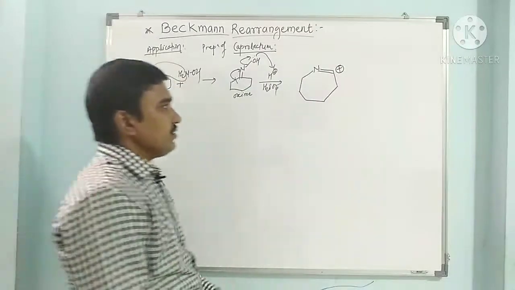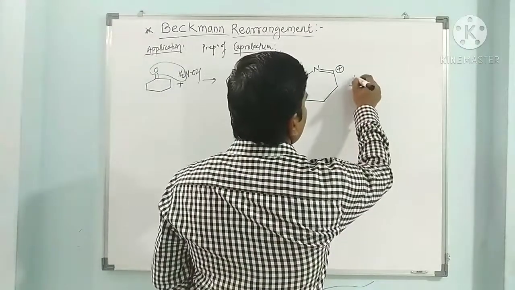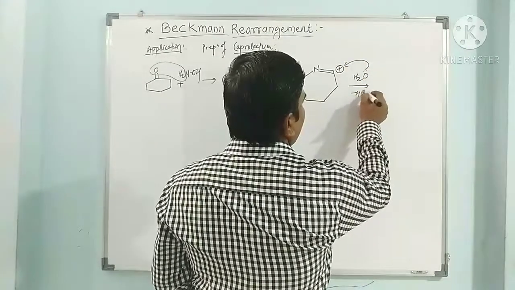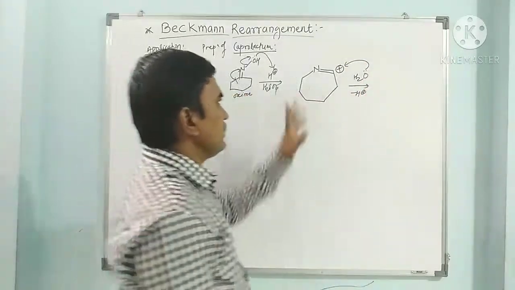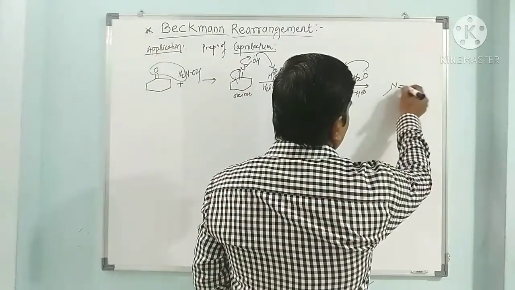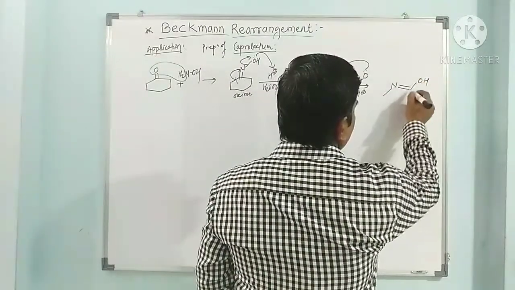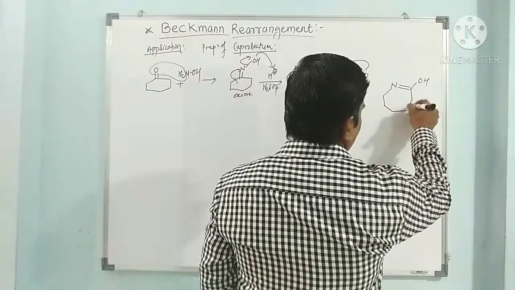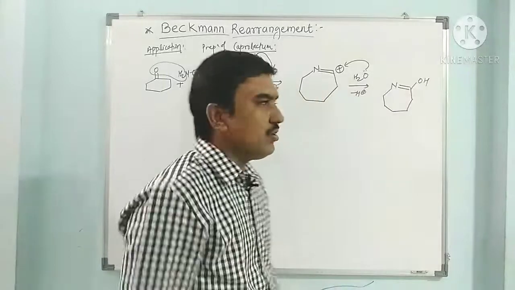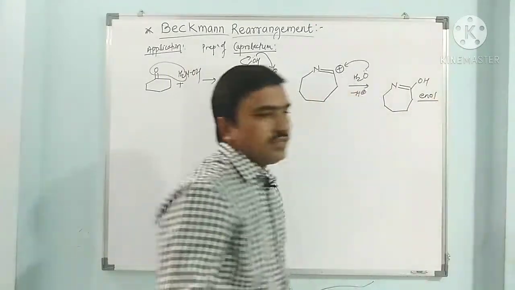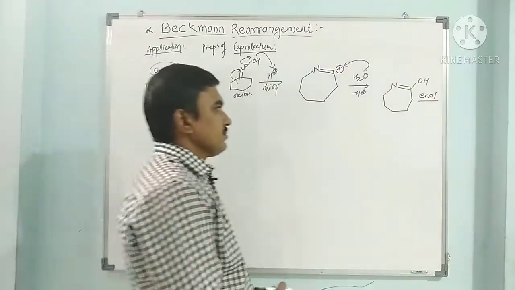Now it undergoes hydrolysis and loses a proton, and we get nitrogen, a double bond, and OH. Here this is again an enol.